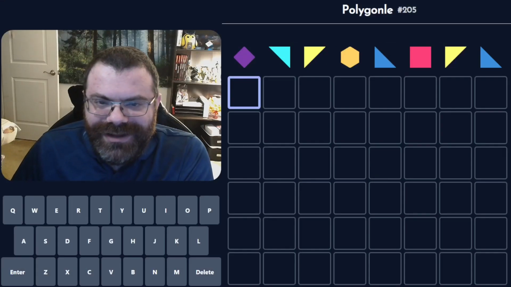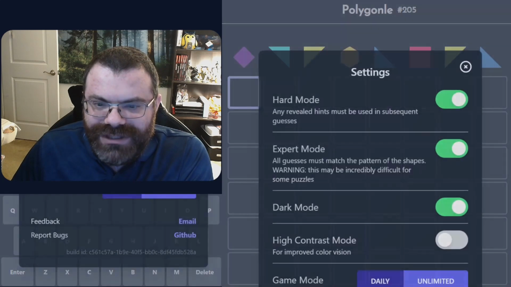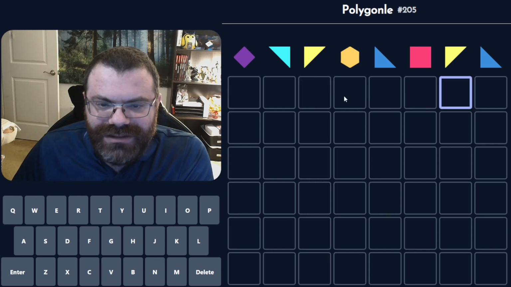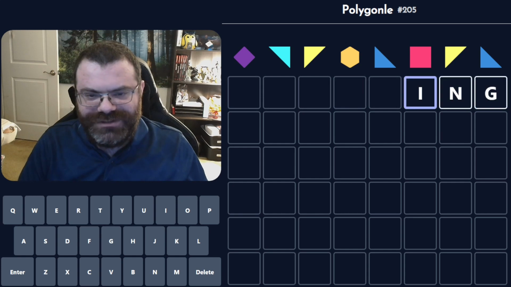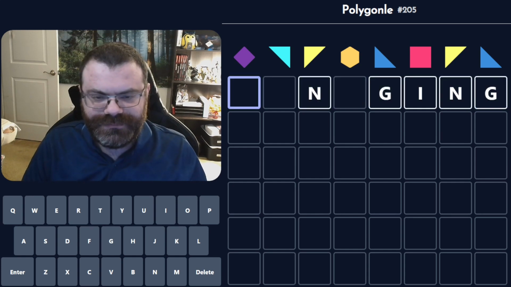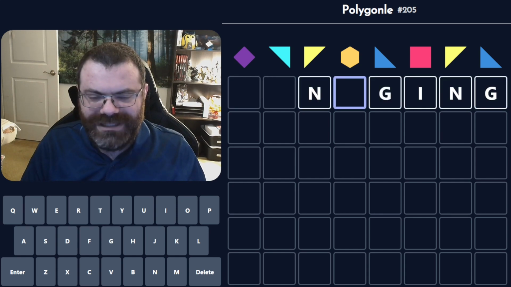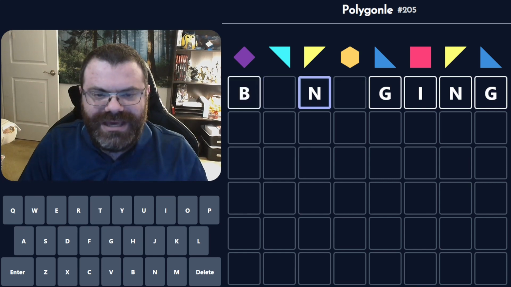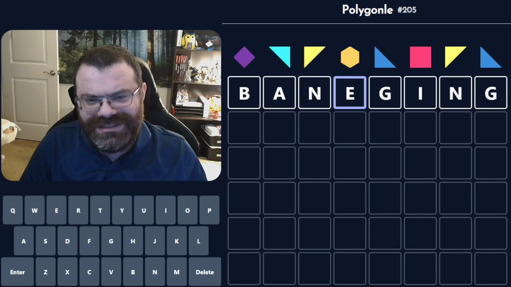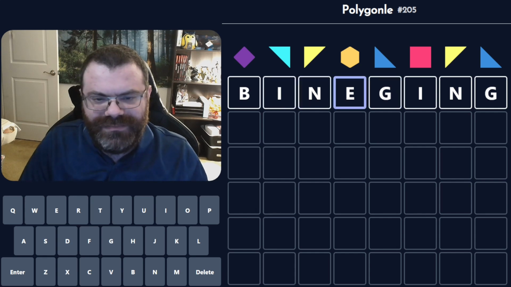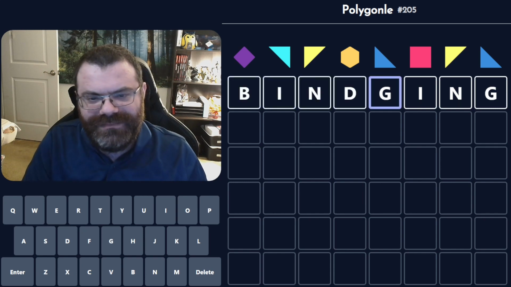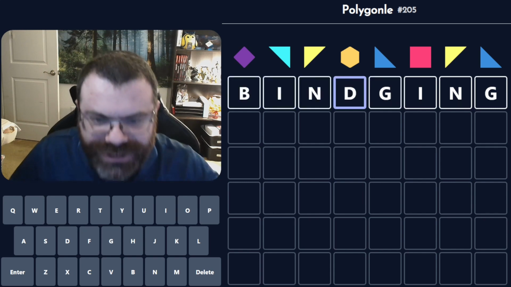Let's move on to the Polygonle. This is Polygonle number 205. We are in Hexbird, at least to start with. We can always turn it off. So these yellow triangles repeat. These blue triangles repeat. This looks like a job for ING. Let's give it a try. I don't know, it goes between this N and G though. Like banging. Doesn't seem to work. Binding. No. Oh, no, binding is a word, but not binding.